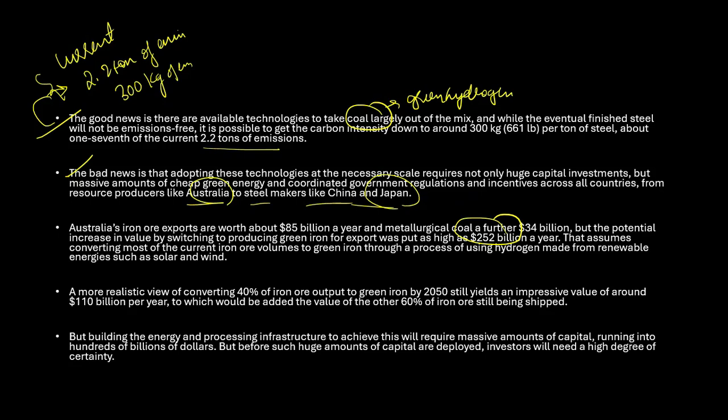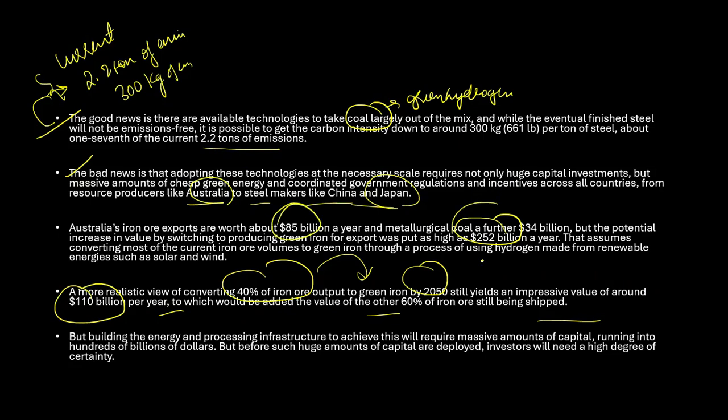A 40% conversion by 2050 would still require $110 billion. So here, the more realistic view of converting 40% of the ore output to green by 2050 yields an impressive value of around only $110 billion per year, to which a country is going to add a lot of value, with the other 60% of iron ore still being shipped. So you need to understand that we are saying there is good news, but look at the amount of money required. Right now you're paying only this much per year, and if you're doing it using green energy, you have to pay this much money. Right? So these are some of the things.